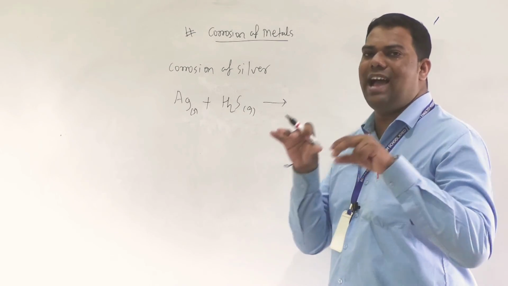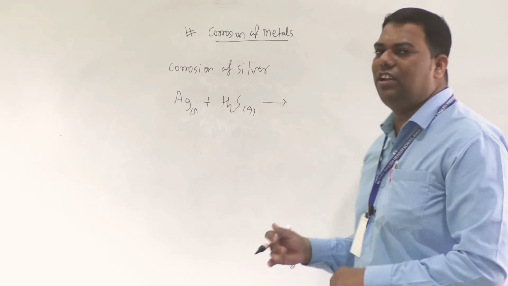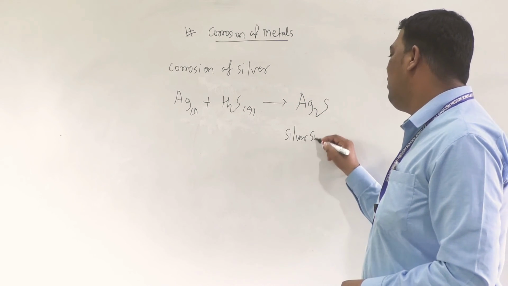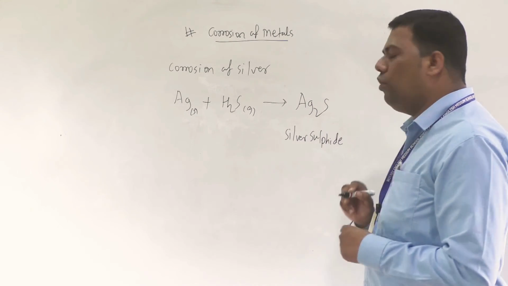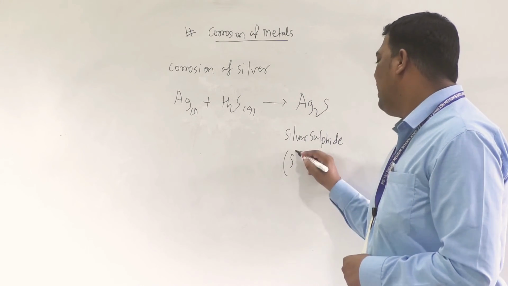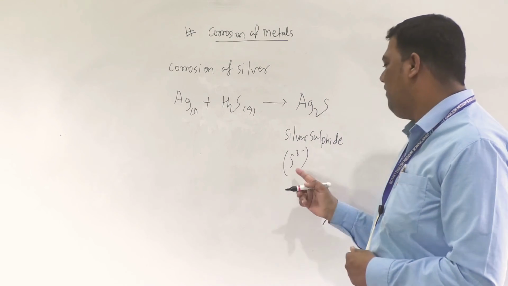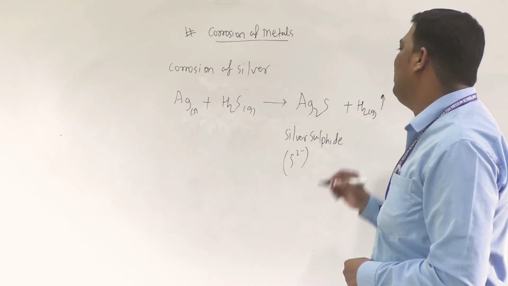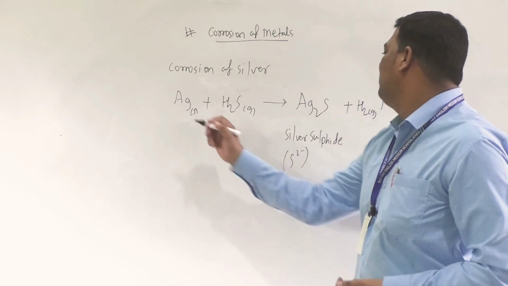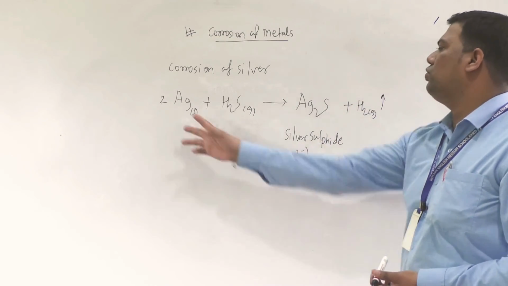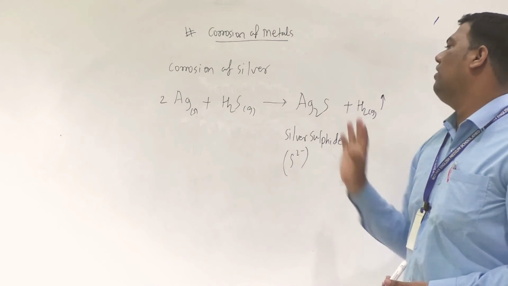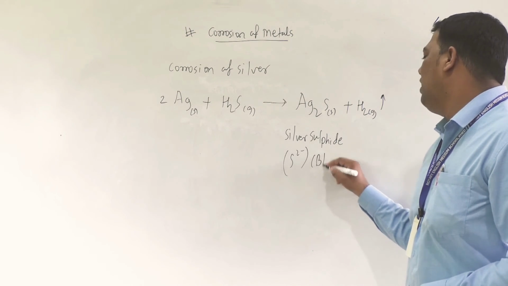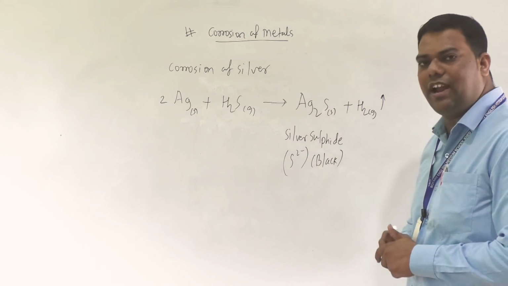What you get is silver sulfide, Ag2S, and H2 gas is released. Sulfide is S 2 minus. You can balance the reaction: 2Ag, H2 gas released and 1 sulfur. This solid mass is black, the black coating on silver articles.